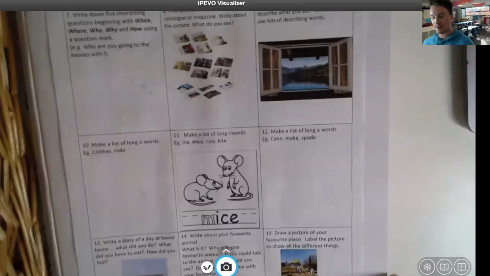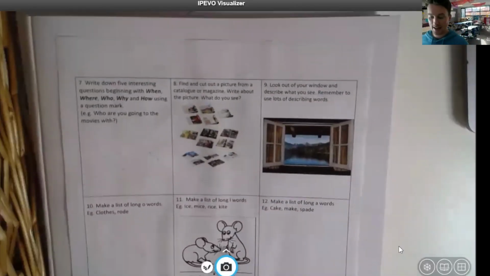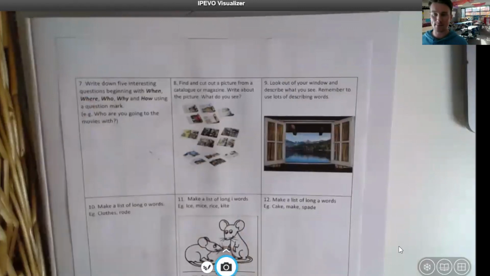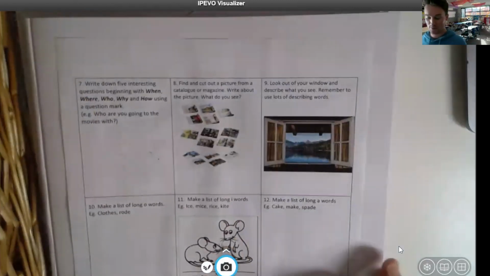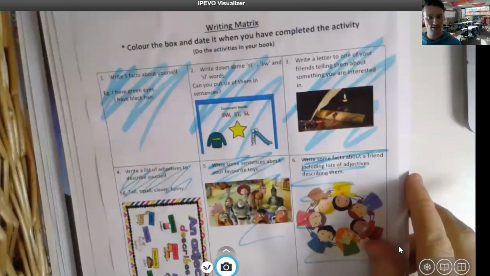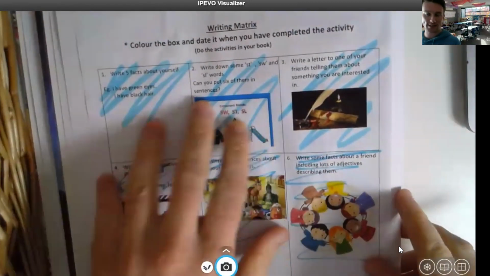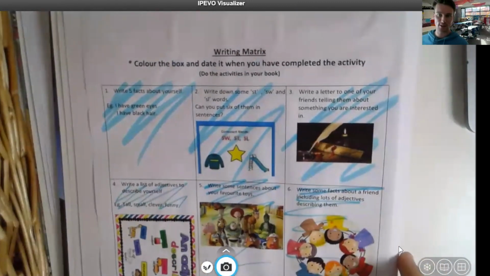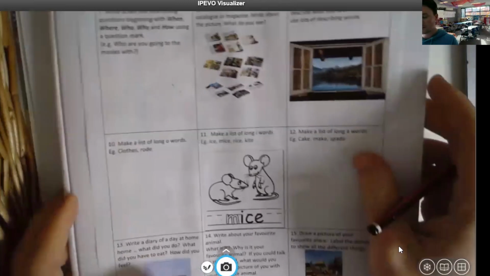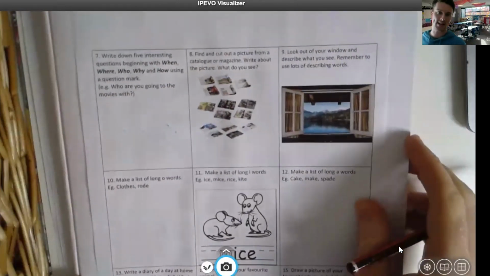So this one is another writing one. We're going to have a look at our writing matrix. And although there's no title, we're up to number 7 today. And we've done all of the other ones, so they're all colored in. If you have missed some of these, go back and watch a couple of the other videos that we've done. They're all labeled, but we are doing number 7 today.